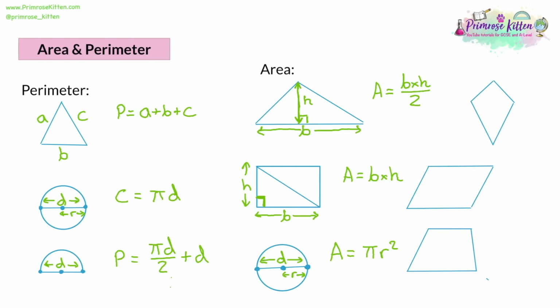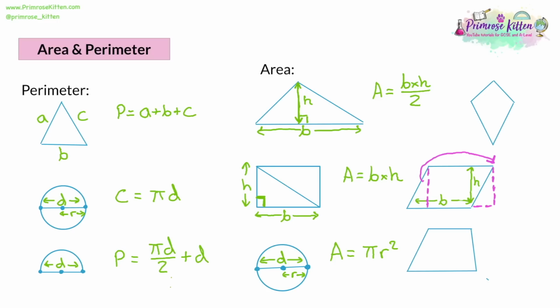Now, the last thing to go through are other types of quadrilaterals. So firstly, let's look at a parallelogram. Now, with a parallelogram, we do have a base. The 2 diagonal sides are not at right angles. We can't use them as a height. So the height would have to be at a right angle to the base. Now, it turns out that with a parallelogram, the formula is still base times height, because although it's tilted, if you cut off the triangle at the start and move it to the end, then you can adjust it to make a rectangle. So parallelograms follow the same base and height formula as a rectangle does.